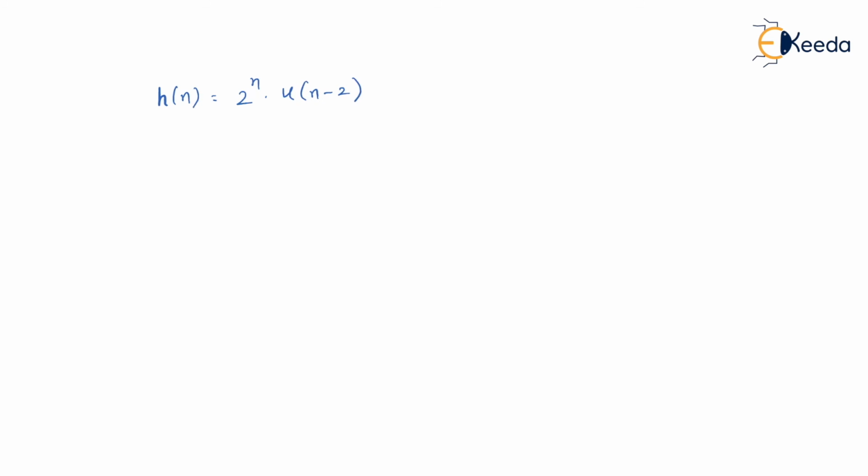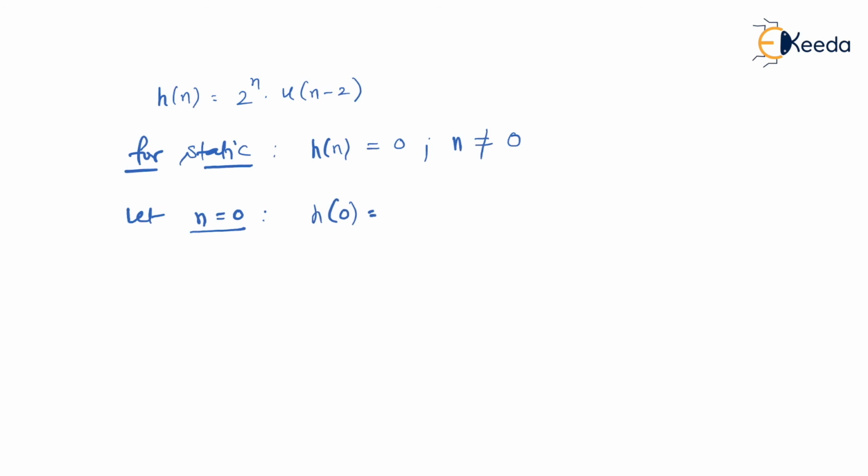Is that right? This is what is given to us. We know that for a static system, h of n must be equal to 0 when n is not equal to 0. Am I right? So let us check randomly. Let n equal to 0. So at n equal to 0, h of 0 will become 2 to the power 0, and you have to